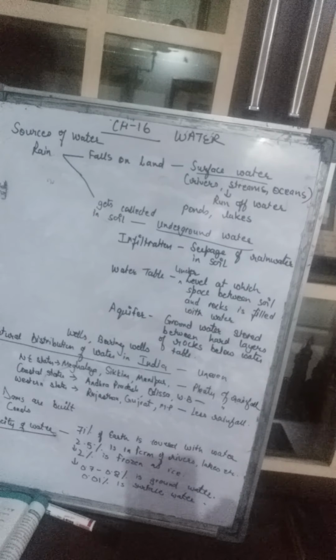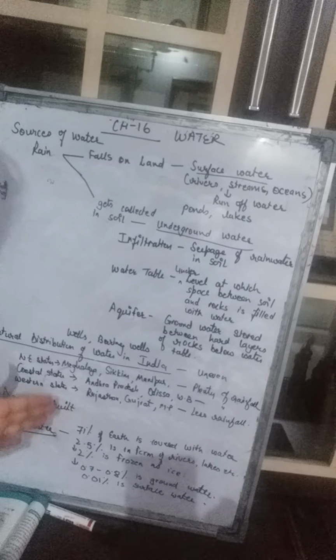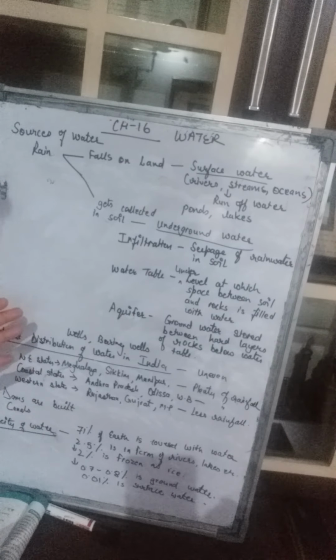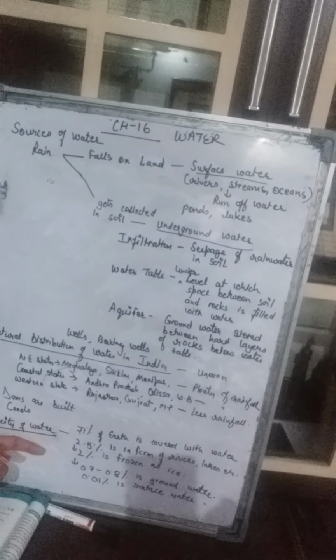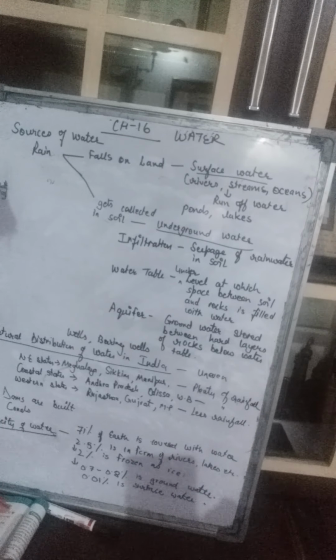This is the first thing, how much water is available. Then the other thing is, what are the reasons that form the scarcity of water? Why is water so scarce? One of the reasons you know very well is the increase in population.